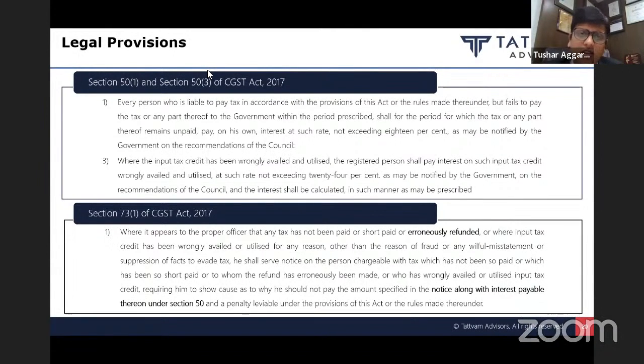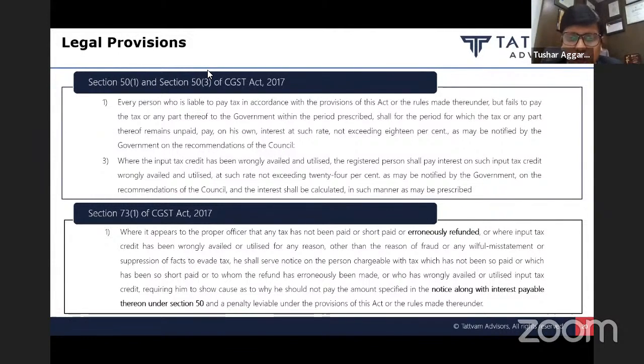Subsection 3 talks about interest in case of wrong utilization of ITC. So only two situations are covered: output tax less paid or not paid, or input tax wrongly availed and utilized. When we see section 73, which is the adjudication section related to issuance of show cause notice, it does talk that the proper officer has the power to issue notice in case of short payment, non-payment, wrong ITC availed or utilized, or in case of erroneous refund.